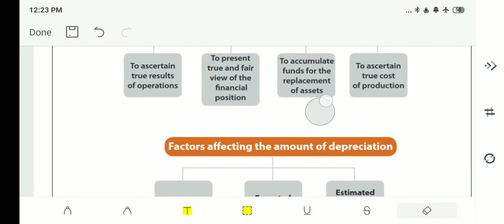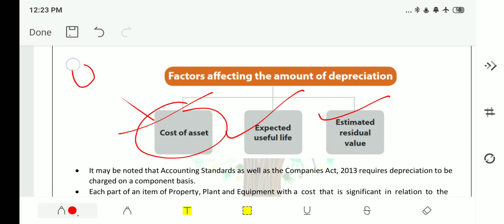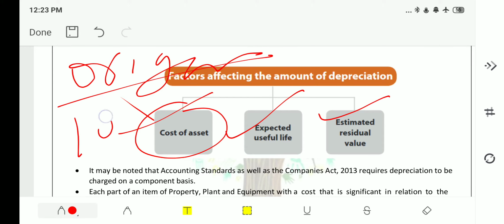Now we will understand what are the factors that are affecting depreciation. One is cost of asset, then expected useful life, and estimated residual value. What is cost of asset? It is nothing but the original cost. That means your machine has cost you 10 lakh rupees. This is cost of assets.